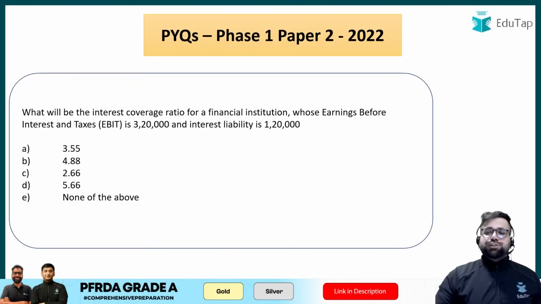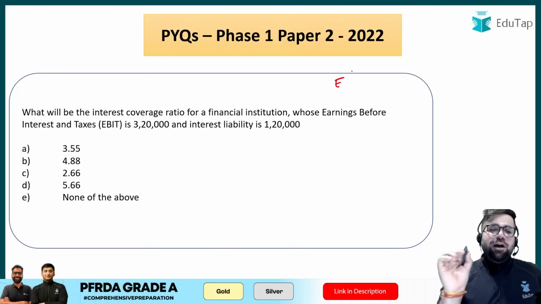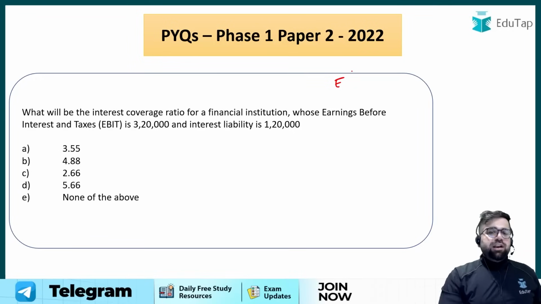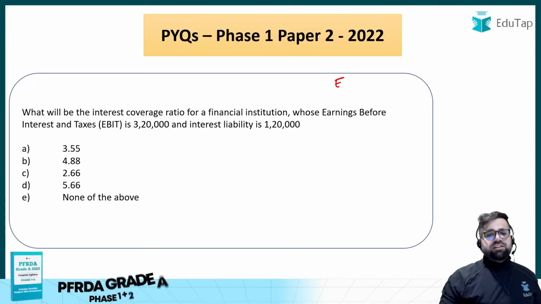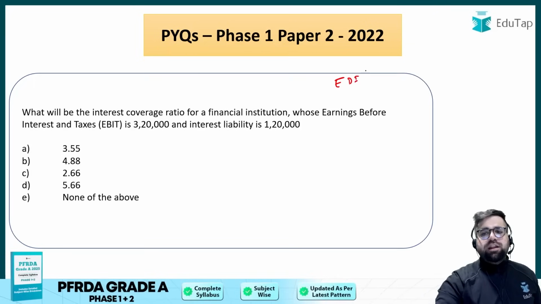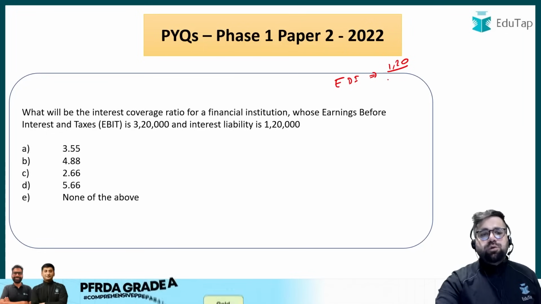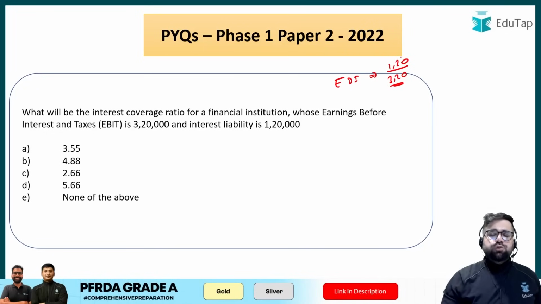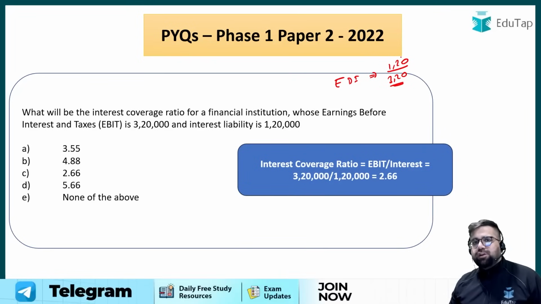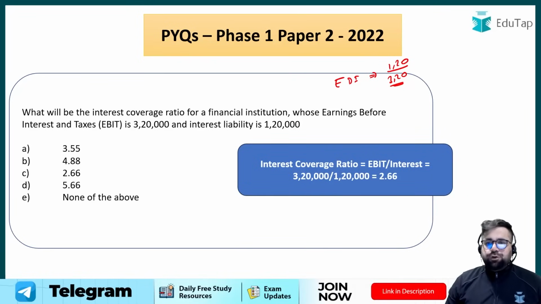अब इससे easy question क्या ही आएगा, right? If you have your EBIT also ready and your interest liability is also ready, you have to calculate interest coverage ratio. So you just have to do what? Interest divided by your EBIT. Interest over here is 120 divided by the total, I would say what? EBIT. It will be 320, right? So just do this particular formula by solving by yourself and your answer will come to you.